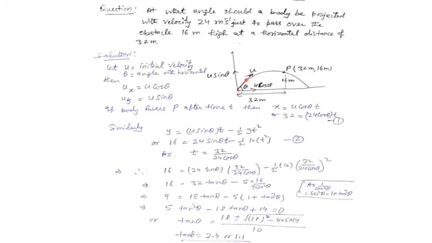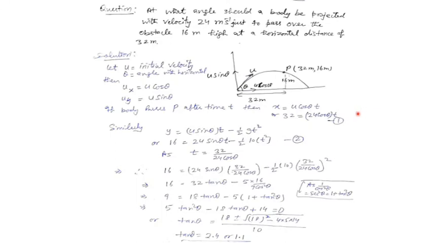If this is u, of course the horizontal component along the x-axis is always u cos theta, and the vertical component is always u sin theta. This much is your previous knowledge. Now, if it is passing after time, say small t, then you can write from the second equation, s equals ut plus half at square, because ax is 0. So I am getting x equals u cos theta t. These are the same steps which we have taken to write the trajectory of the projectile. One method is this, or you can directly use the equation for the trajectory. That also can be done.